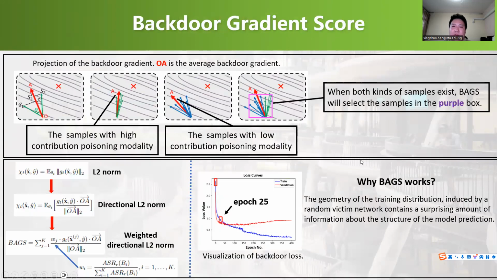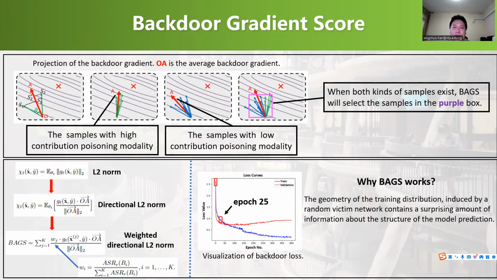So instead of using forgetting scores, we propose a new score called BACS for multimodal learning. Initially, we chose to use the gradient norm, but this score doesn't take into account the gradient direction. So we consider using the projection of a backdoor gradient on the average backdoor gradient. However, in multimodal learning, the contribution of modalities is different. And we finally use the gradient norm with consideration of both weights and directions. The modality weights can be easily obtained through a simple random selection experiment.